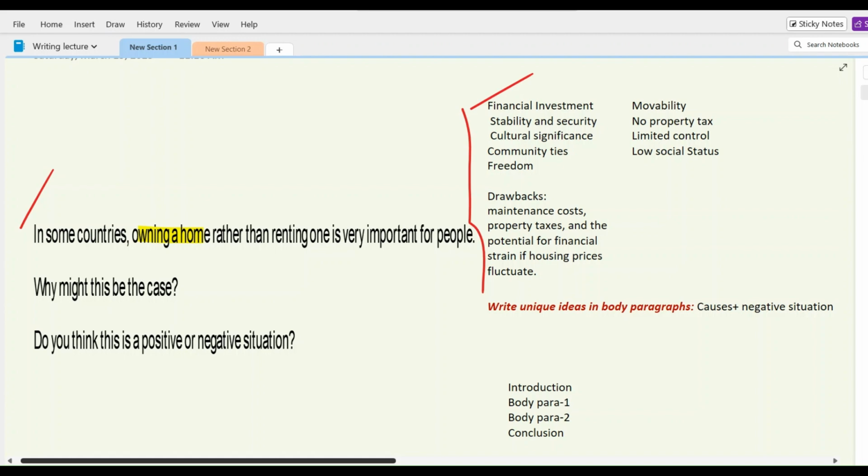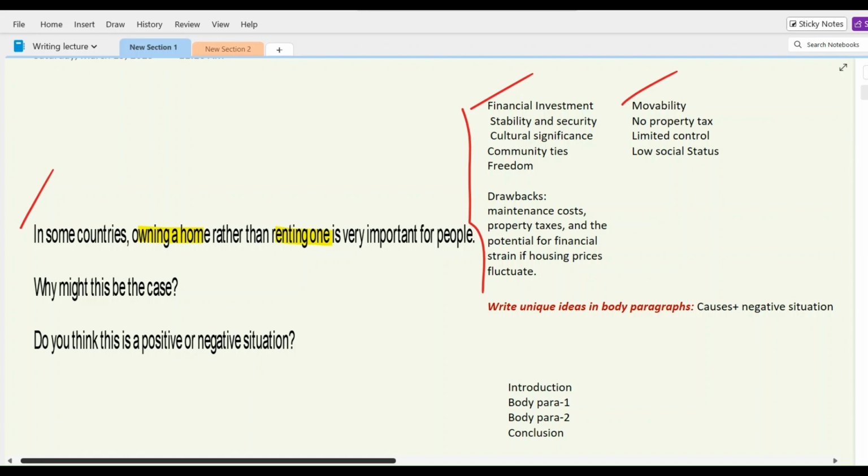Now I'll take another important word from here in the question, renting one, and then I will analyze it. So here it goes. Renting one, it means more movability, no property taxes, limited control, and low social status. So this is the analysis of the question.